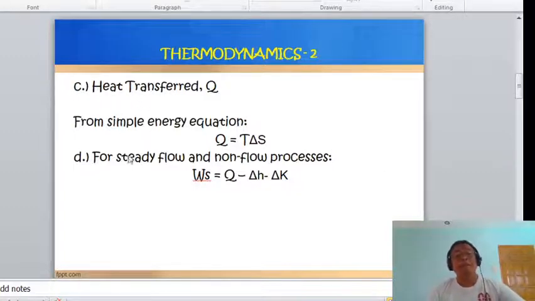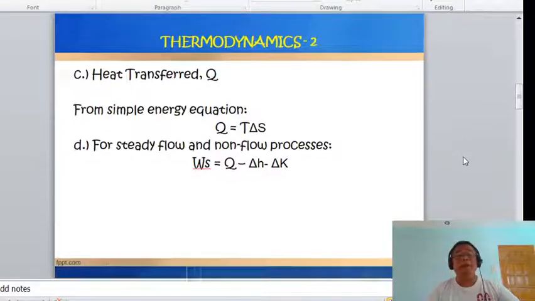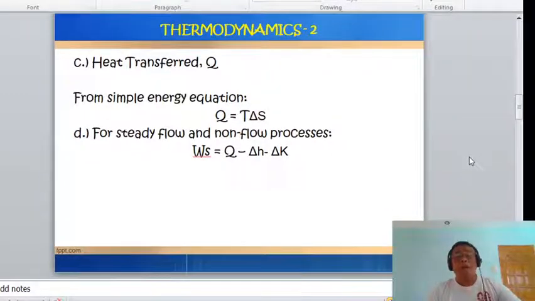Okay, so another for steady flow, we have here the work steady is equal to Q minus delta H minus the change in kinetic energy if the velocity and mass of the substance are already given. Okay, so that's all, class. So we come now to the example.